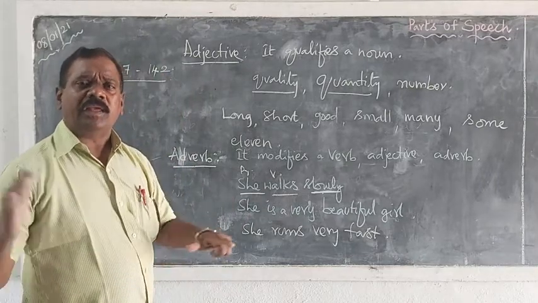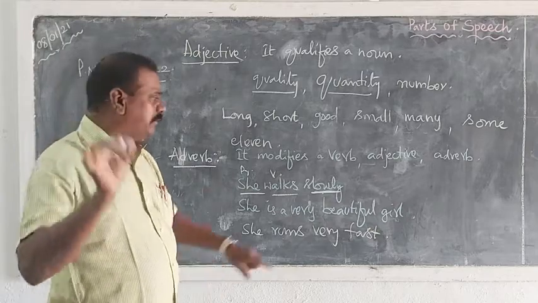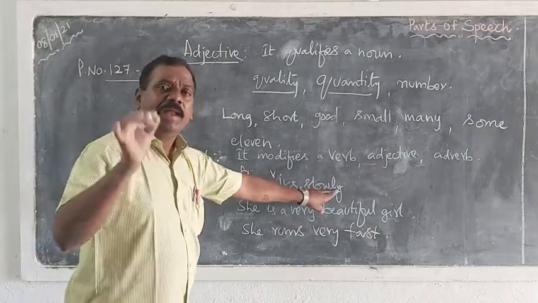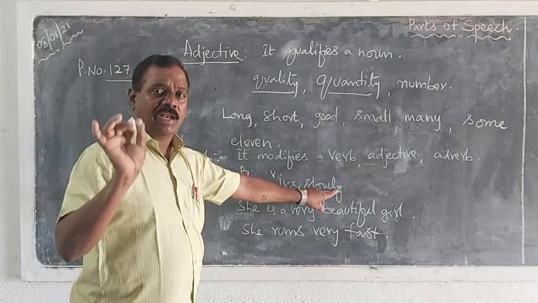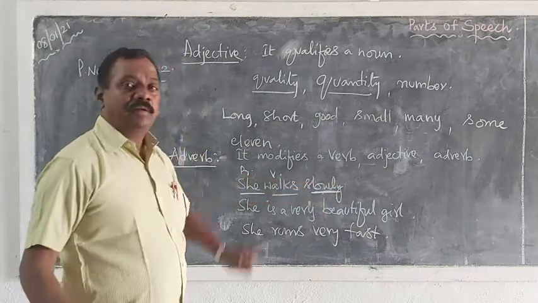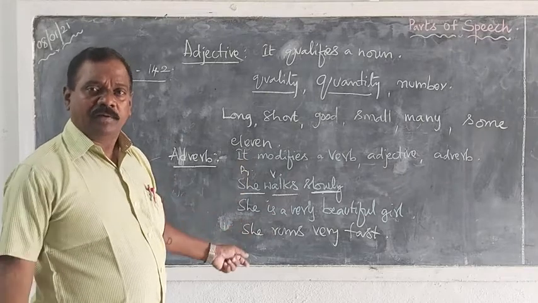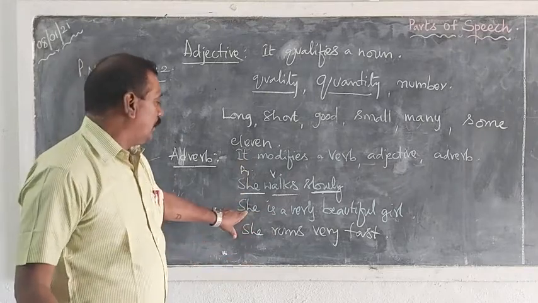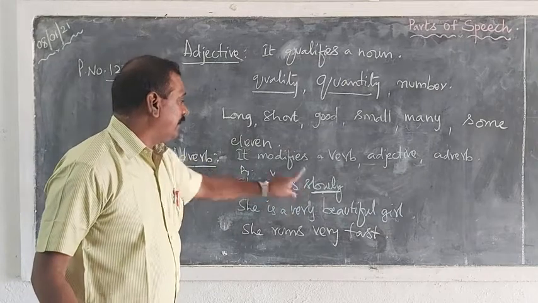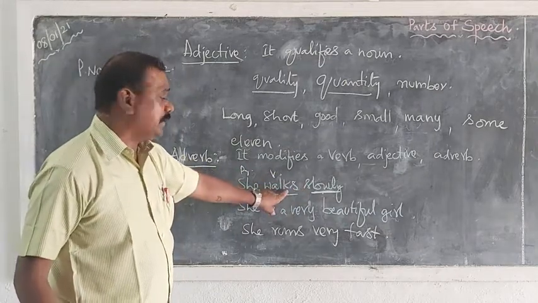So these are all adverbs. So many words end with ly. 99% of words ending with ly will be adverbs. So this is a simple thing. Immediately, an adverb.